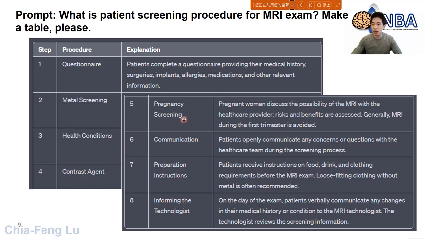And although MRI is not really dangerous for pregnant women, there are still some concerns about this. So again, we may do the pregnancy screening. We may need to have full communication with the patient so the patient can understand what would happen within the scanning room anyway. So this is the part where we want them to comply with us to finish this kind of scan. So preparation instructions and also the information informing the technologist anyway.